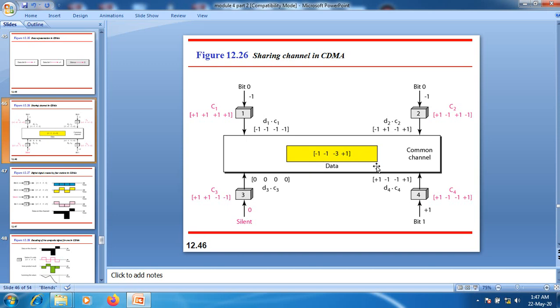Now if I divide this minus 4 by the number of nodes present in the topology, that is minus 4 divided by 4, we will receive minus 1 here. And that minus 1 is nothing but a bit 0 here.